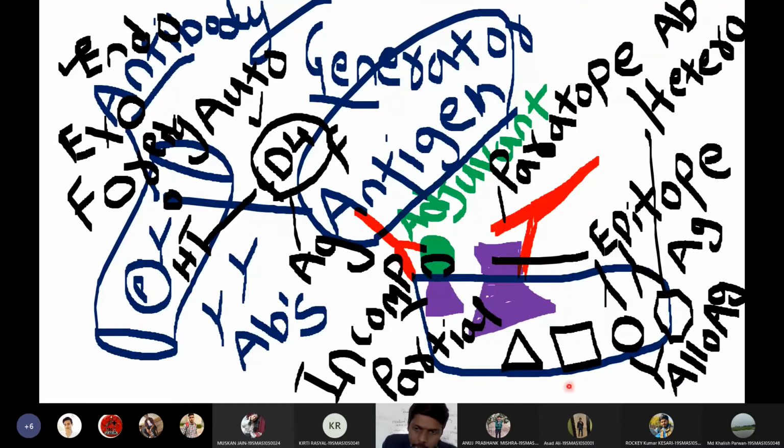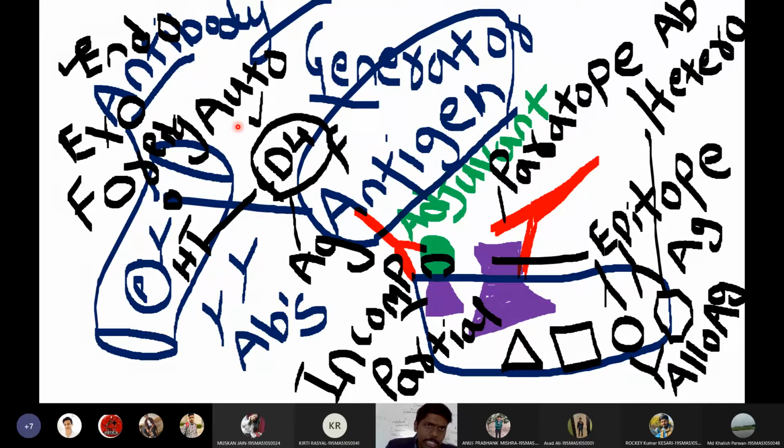Then I discussed about a mixture of different types of antigens. A group of different types of antigens are called heterophile antigens, whereas any two antigens which have similarities are called alloantigens. Then the part of the antibody that binds with antigen is called a paratope. Then I discussed about different types of antigens depending upon their origin. Depending upon their origin, antigens are of three types: exoantigens, endoantigens, and autoantigens.